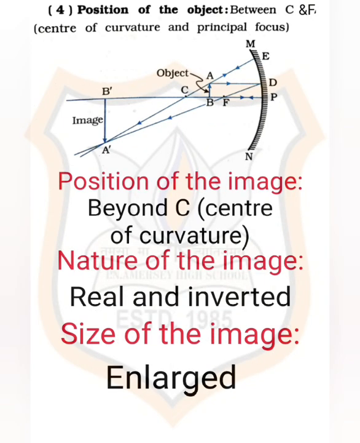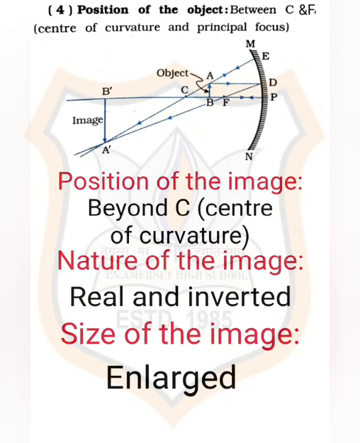Now the fourth position: when the object is placed between the center of curvature C and the principal focus F. Let us discuss the diagram. Here AB is the object between C and F, and rays coming from AB strike the reflecting part of MN. After reflection these rays intersect each other at a point, and according to the diagram A dash B dash is the image exactly at that intersecting point.